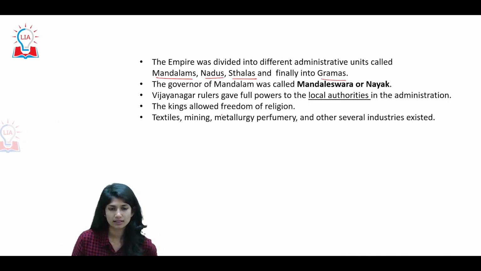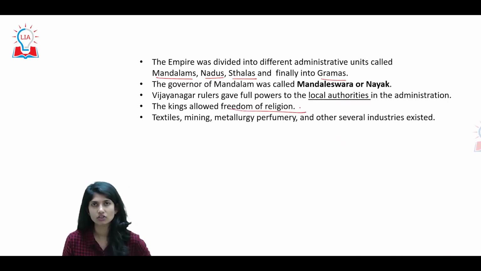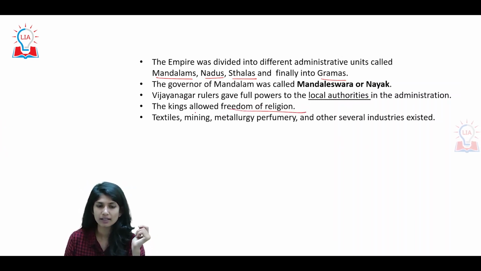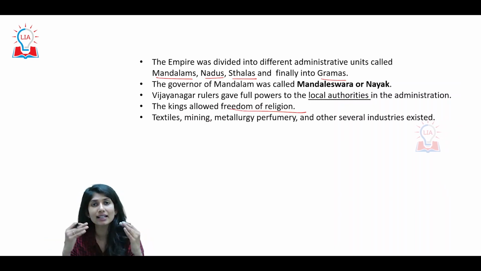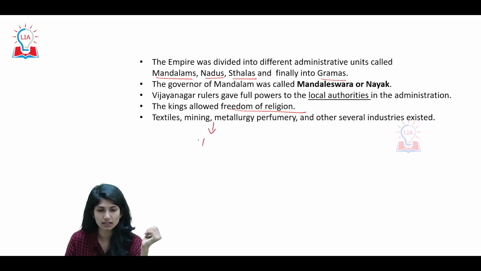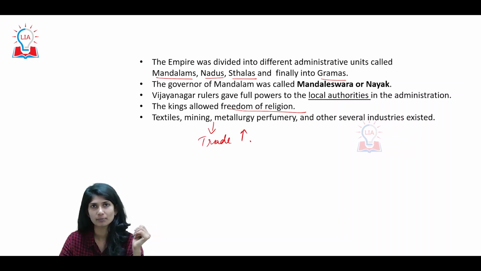Next, the king allowed freedom of religion, like we spoke, secular. Textiles, mining, metallurgy, perfumery, and several other industries existed, indicating trade was flourishing.